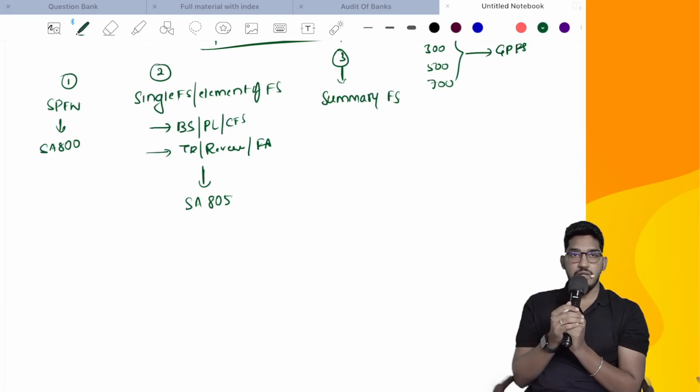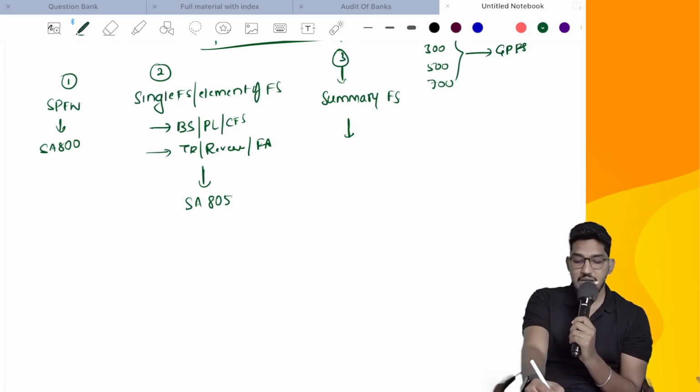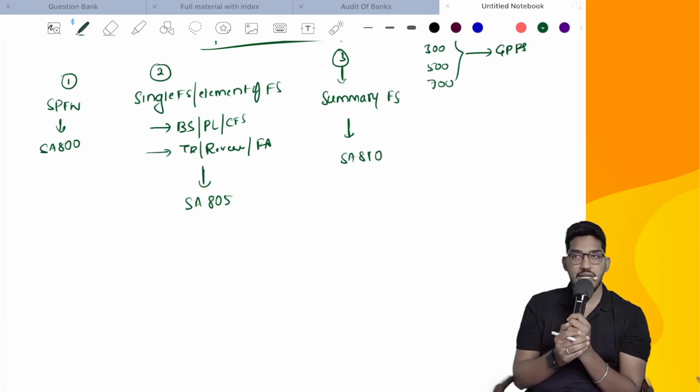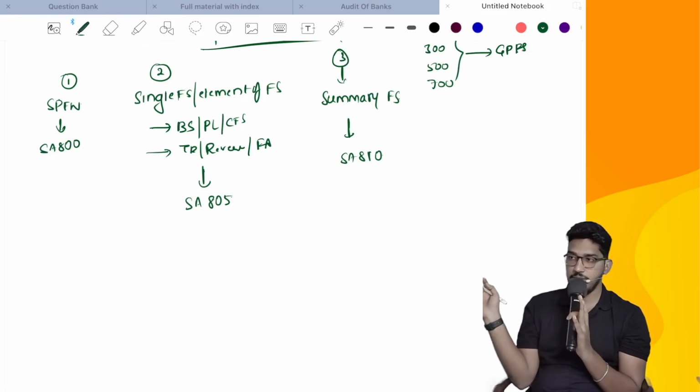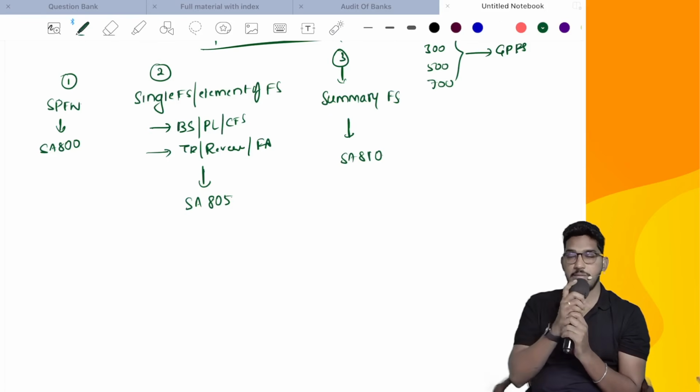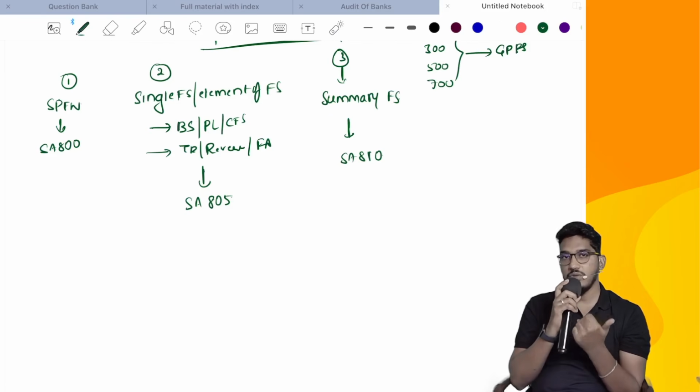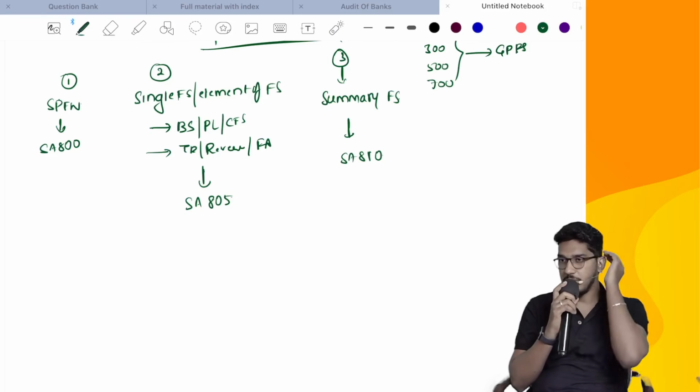So that's why summary financial statements are also required to be audited. In those cases, the clients will approach you asking you to do audit of summary financial statements. How you are supposed to do that audit is explained under SA810. So these 3 are the specialized areas, and these are the 3 standards. Okay, so what is the scope of this chapter? Number 1, SA800 talks about how to conduct audit of financial statements prepared as per a special purpose framework.